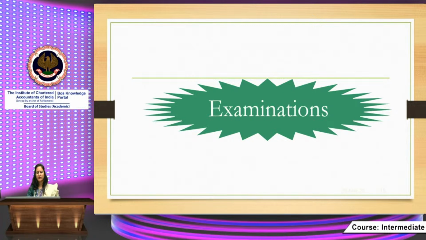At the time of revision, a summary is already given in the study material at the end of each chapter, covering all the topics thoroughly, so that the day before the examination you just flip those pages and the provisions come to mind. So the day before the examination, revise the points you have highlighted and go through the summaries.